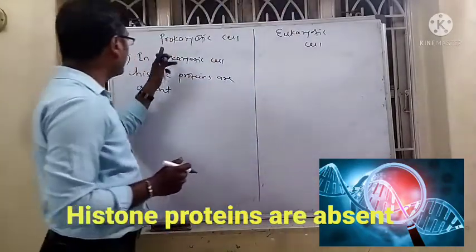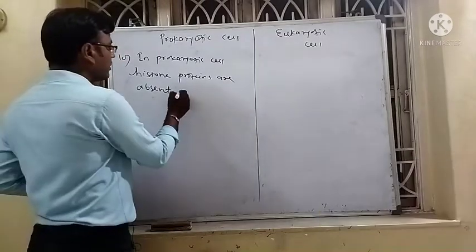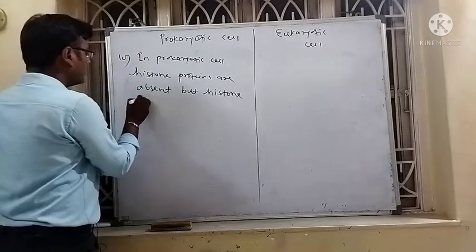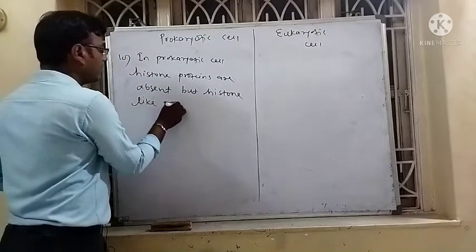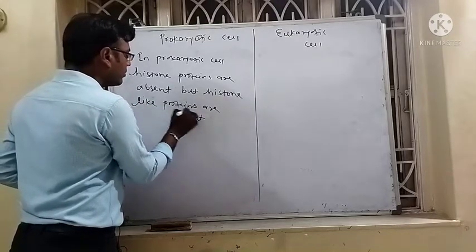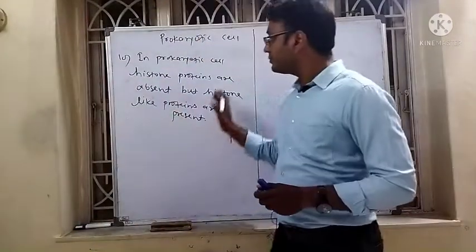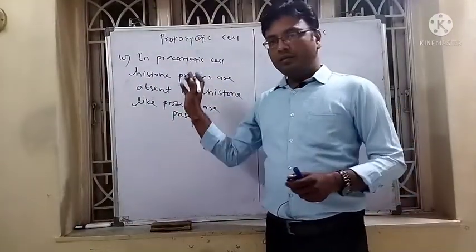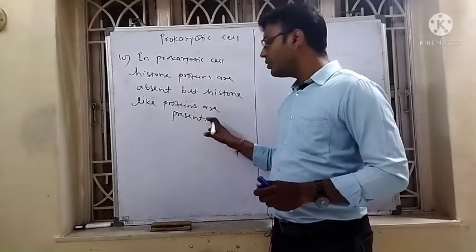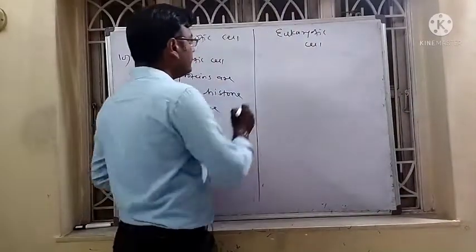But in the prokaryotic cell, histone proteins are absent, but histone-like proteins are present. So here it is the most important point. In prokaryotic cells, the histone proteins are absent, but histone-like proteins are present, which surround the DNA.